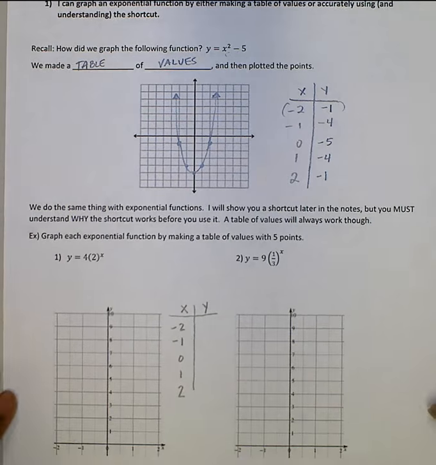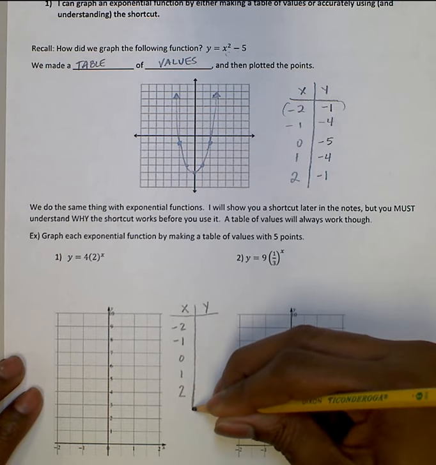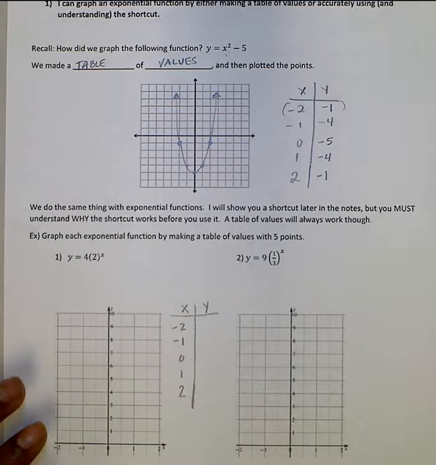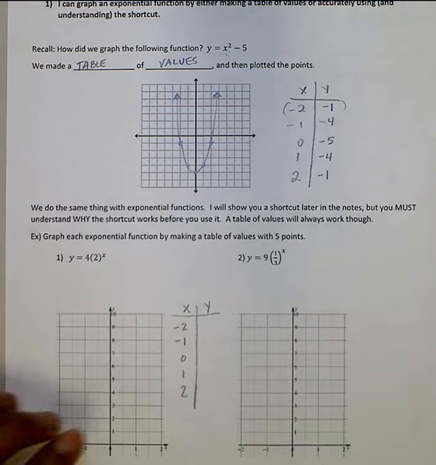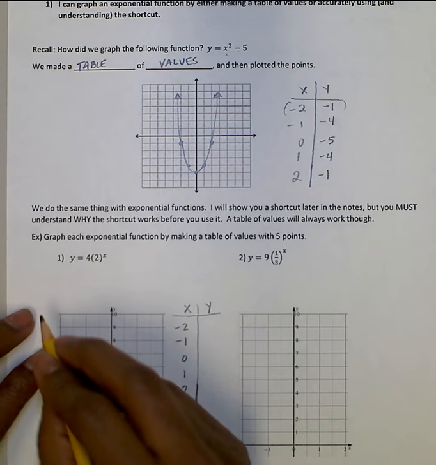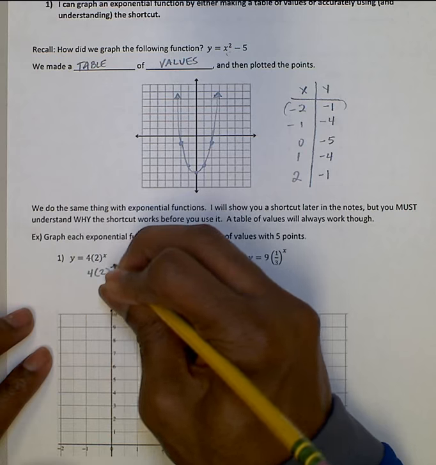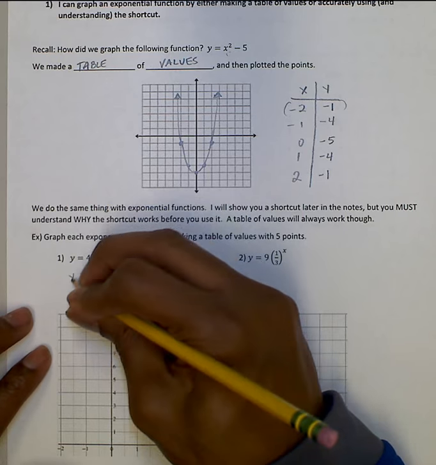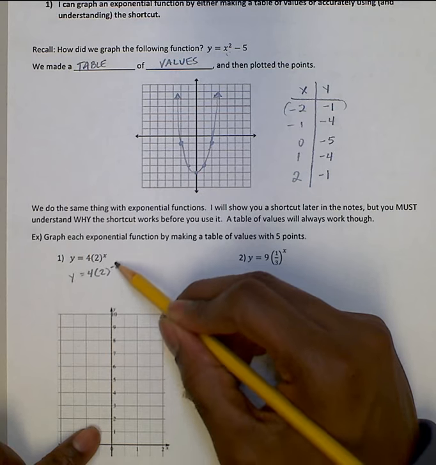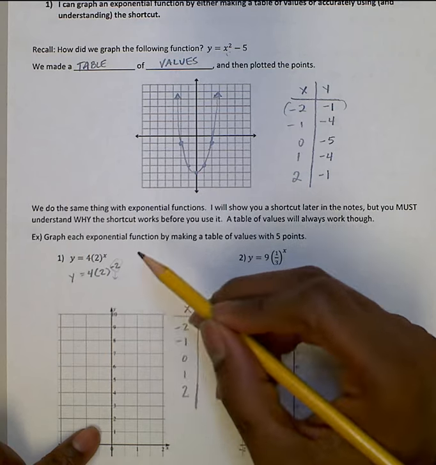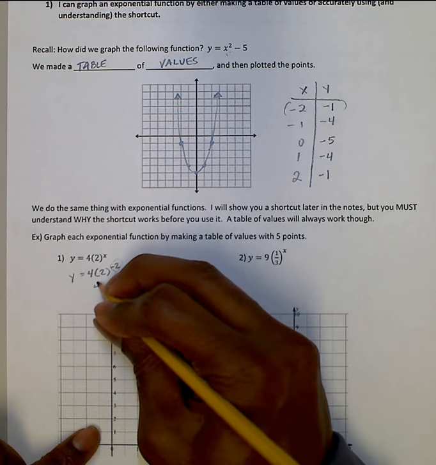I'll start from the top. We're plugging these values in, so I'm going to plug -2 in for x. So I'll do 4 times 2 to the -2. That's what y equals. Now remember that with these negative exponents, and this is why this is in this chapter, we can simplify this, and now instead of saying 4 times 2 to the -2, we actually have 4 over 2 squared.